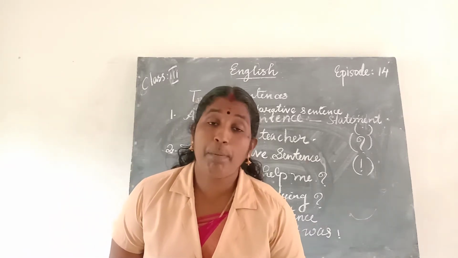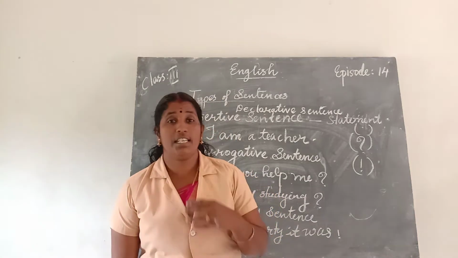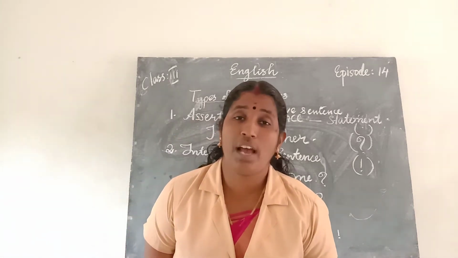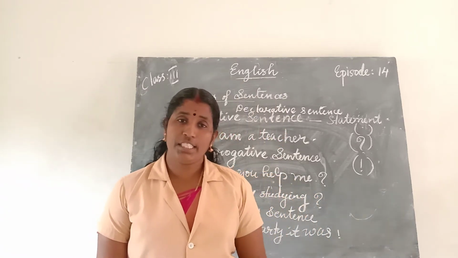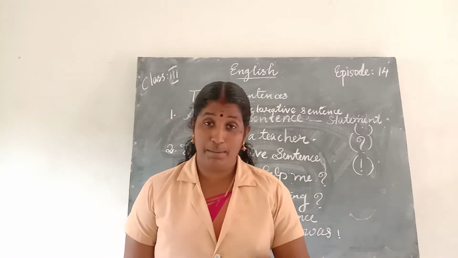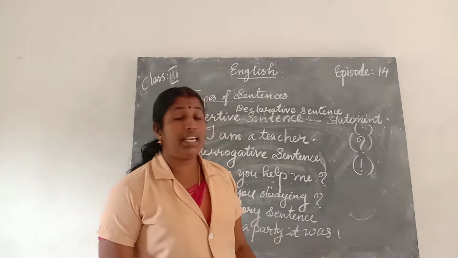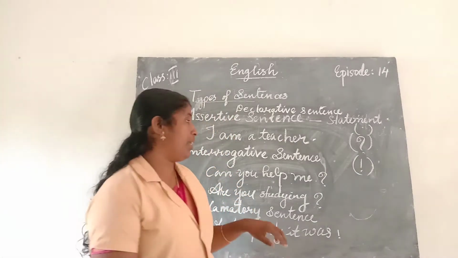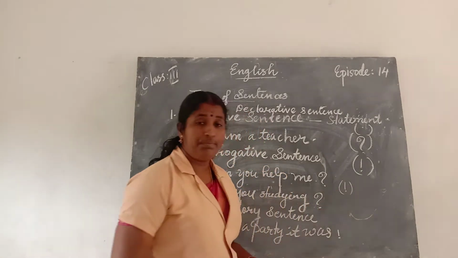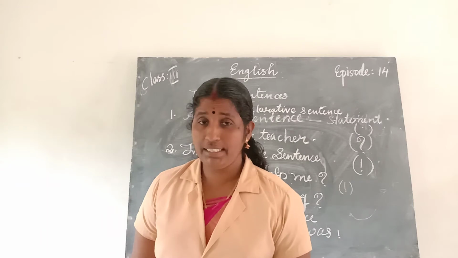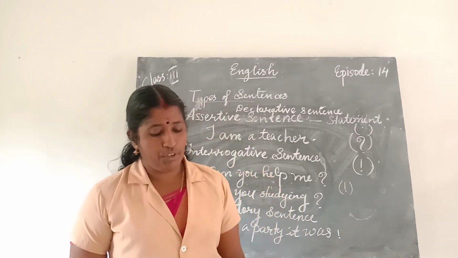Here, what a party it was! What a beautiful flower it was! It is an exclamatory sentence. It expresses our joy and happiness. Then, excellent work! That is also an exclamatory sentence. We always end an exclamatory sentence with an exclamation mark. An exclamation mark means a line, then a full stop. That is an exclamation mark.